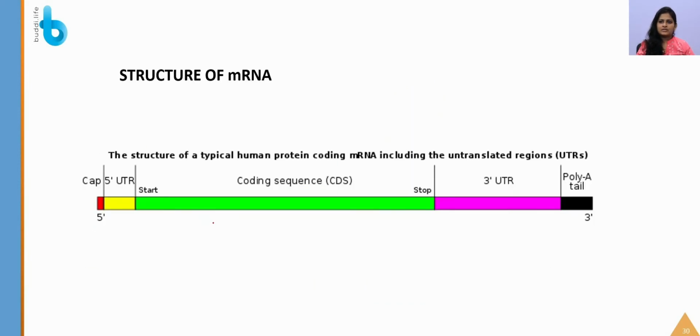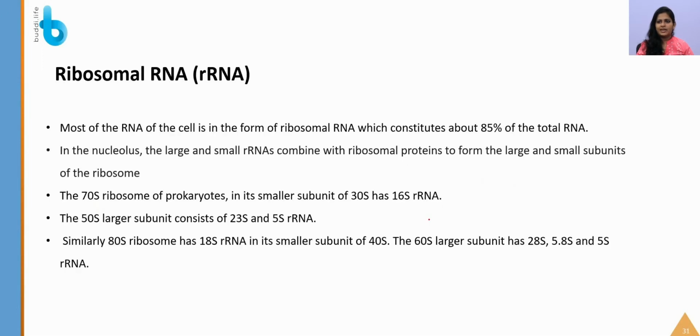So this is the structure of an mRNA, which I have already said. You can see the cap at the 5' end, the poly A tail at the 3' end, and again, as I said, some untranslated regions are present before the coding and after the coding sequences. You should remember this. In between that only, the start and stop codons will be present.